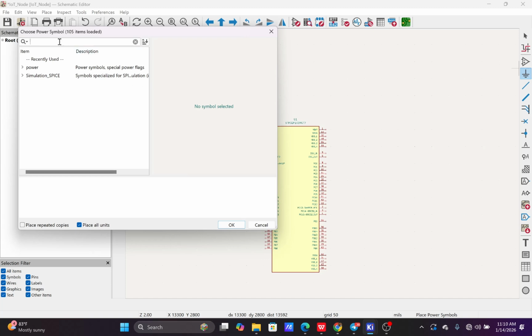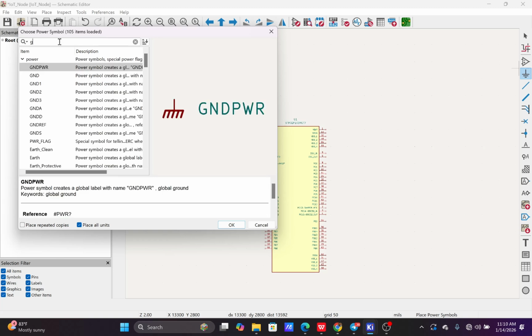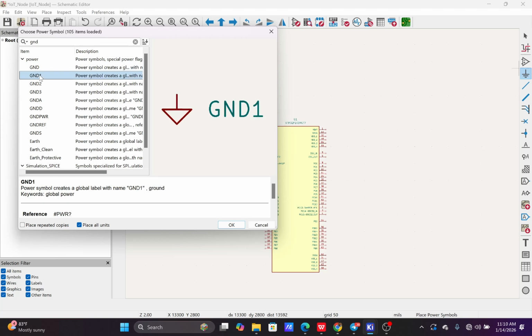For ground, it's majorly symbolized with GND. We have ground one, ground two. If your design has various ground levels, you can use the different ground symbols to separate or identify them.